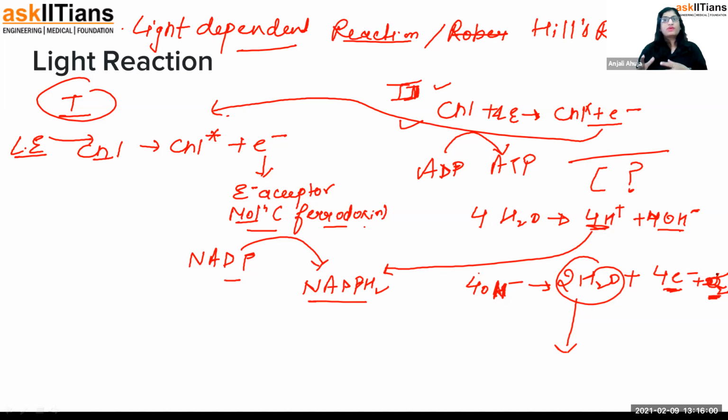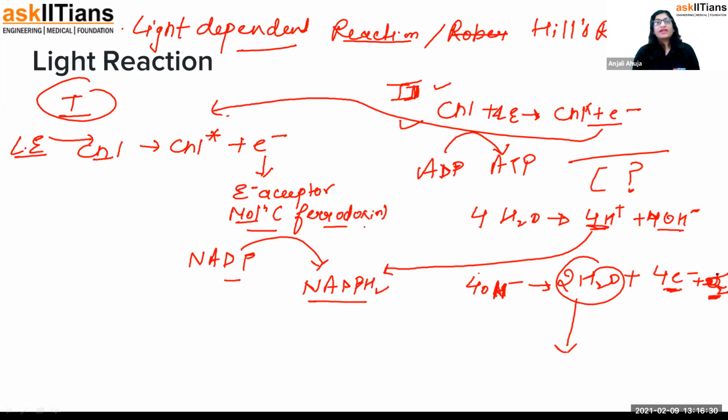In photosystem 2, the chlorophyll molecule reacts with light energy, the chlorophyll gets excited, an electron is released, and that electron goes back into the photosystem. During this process, as it is going back, it forms ATP from ADP. Adenosine diphosphate reacts with phosphate to form ATP. The electron helps. Now, photosystem 2 will also have an electron deficiency. That whole story is resolved by the process of photolysis.